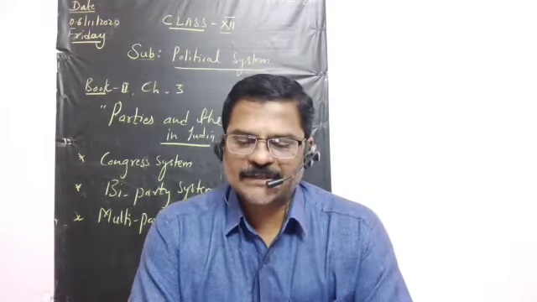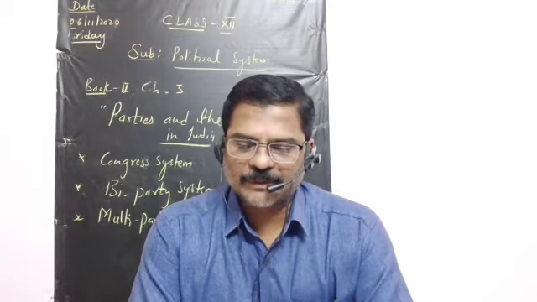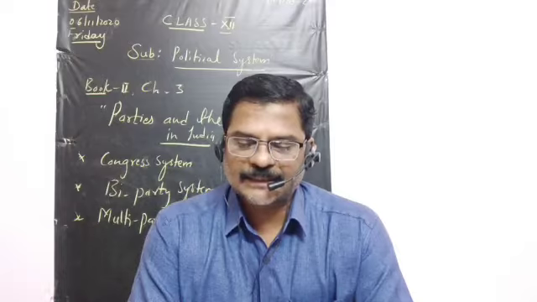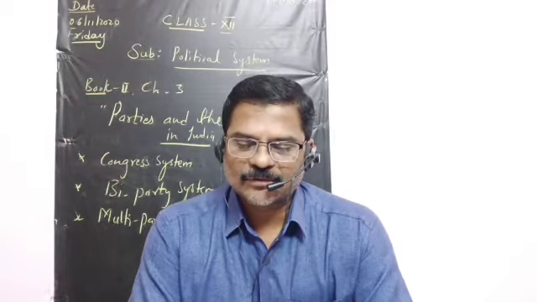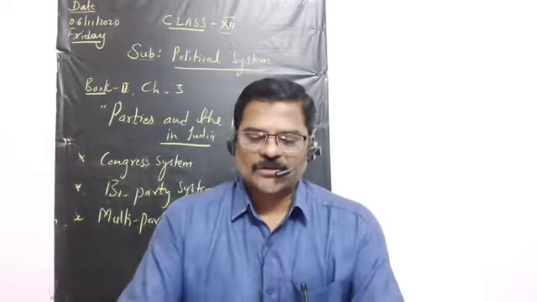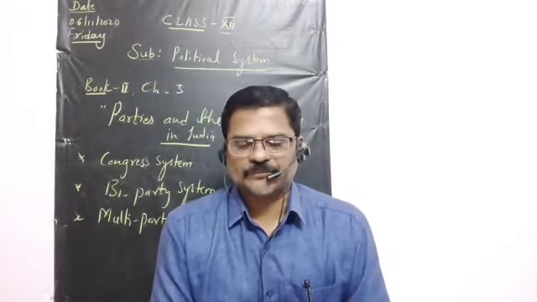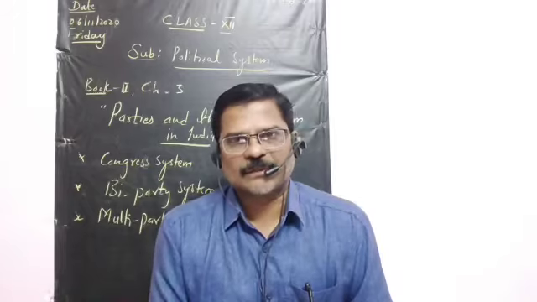Similarly, the 1977 Janata Party system, and in 1989 the coalition system. All these systems we also need to explain once again. Then only this chapter will be completed.